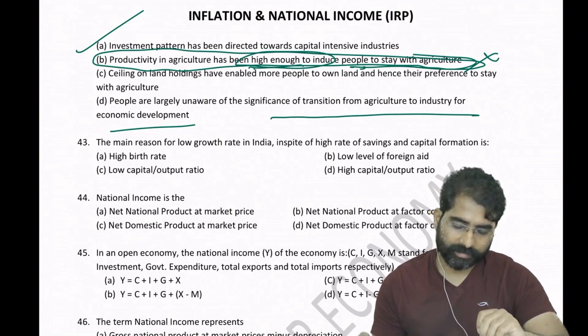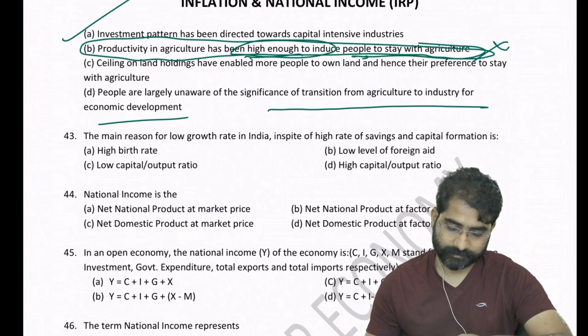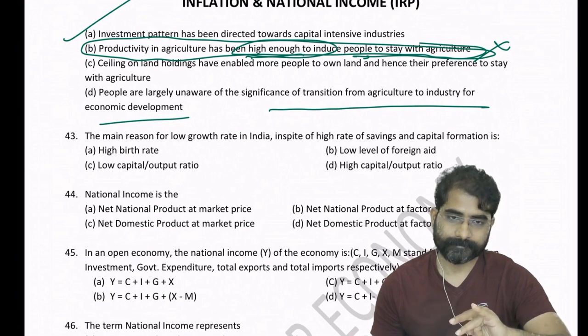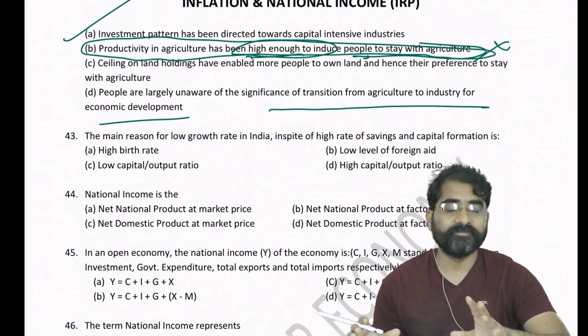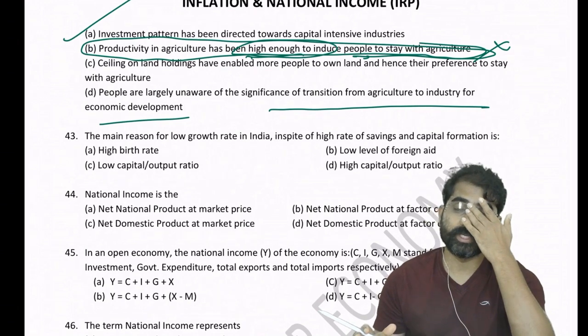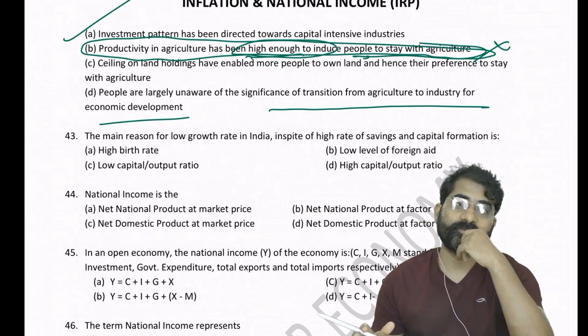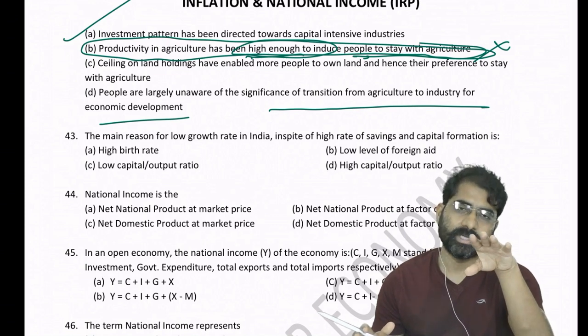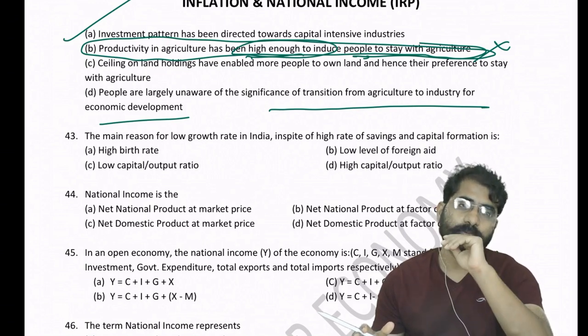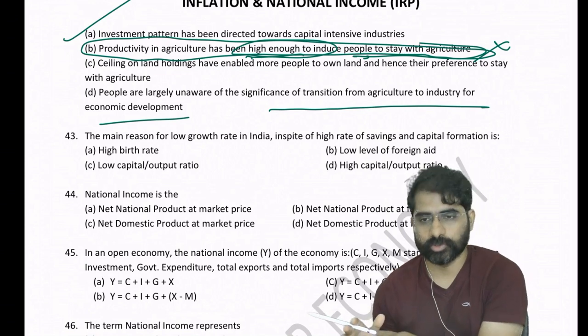Go to question number 43. In investment models, we would have read that economic growth of a country is directly proportional to savings and inversely proportional to the capital output ratio.